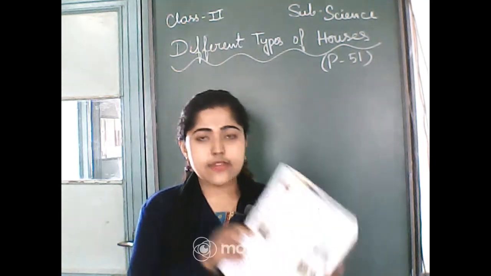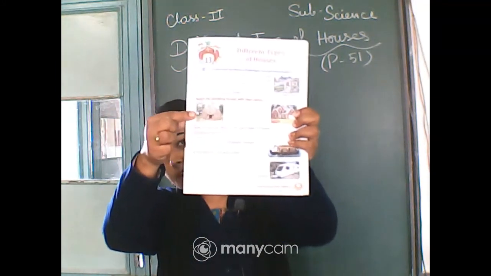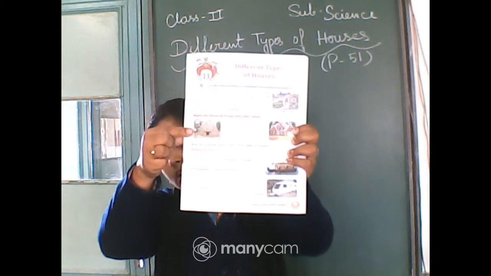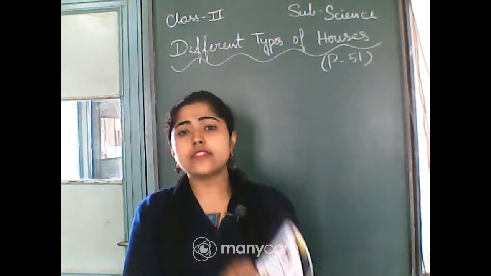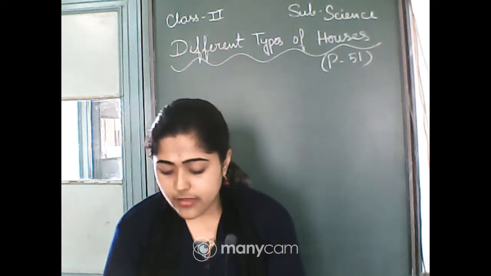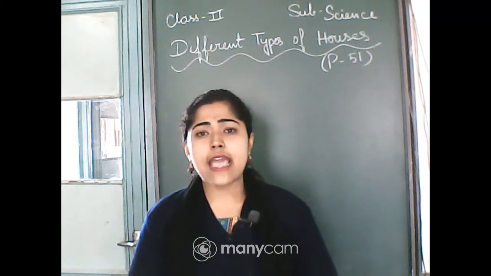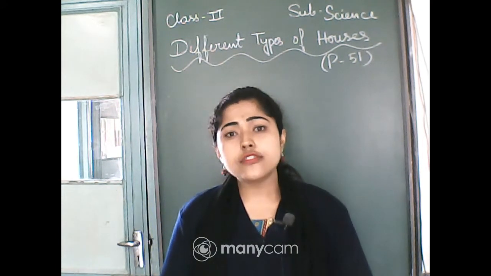Here you can see there are two pictures. On the left is a mud hut with bamboo and straw, and on the other side is a house building made of cement, iron and sand. This is about kacha house and pakka house.